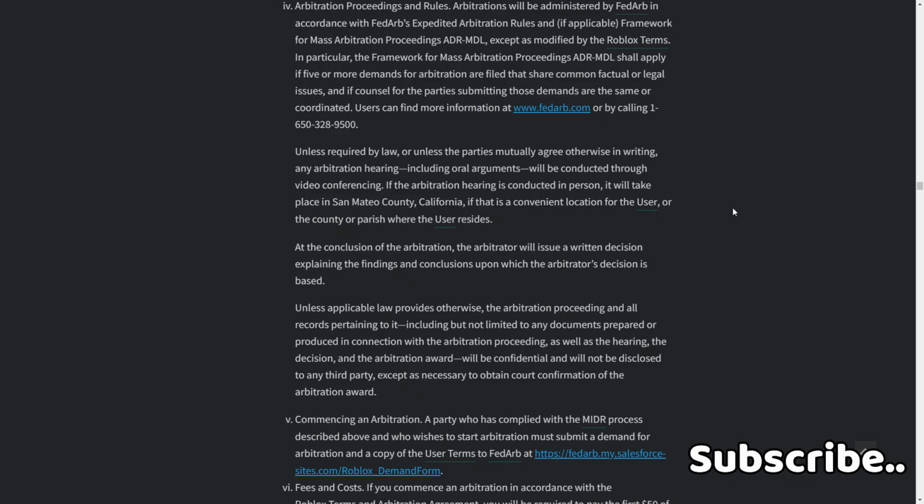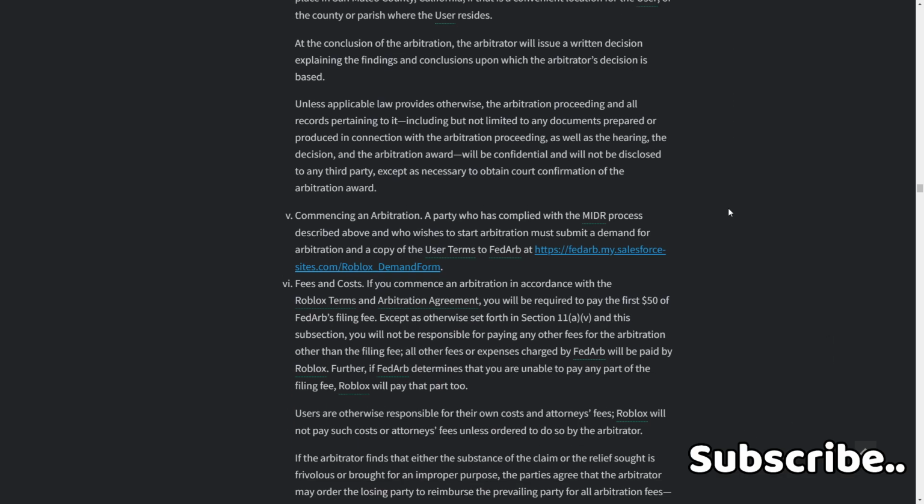The arbitration proceedings and all records pertaining to it, including but not limited to any documents prepared or produced in connection with the arbitration proceeding, as well as the hearing, the decision, and the arbitration award, will be confidential and will not be disclosed to any third party except as necessary to obtain court confirmation of the arbitration award.